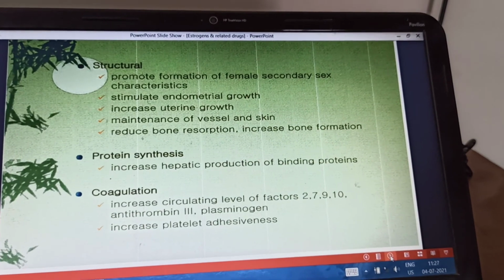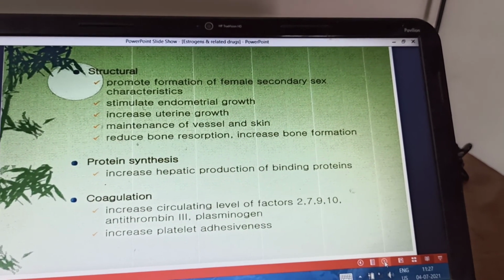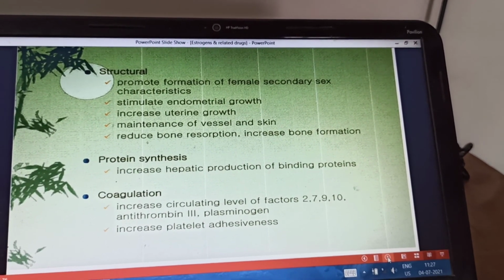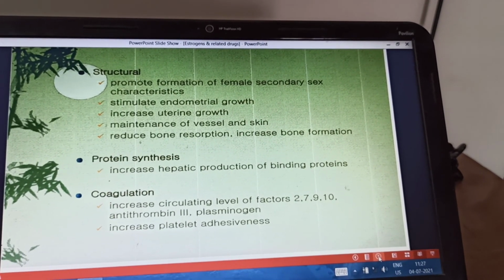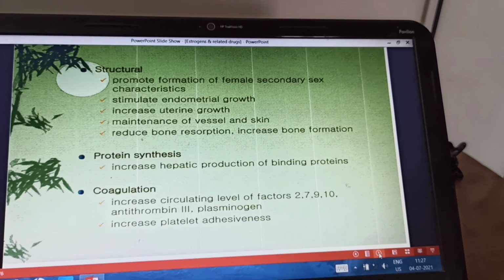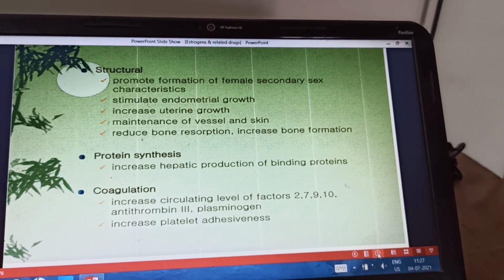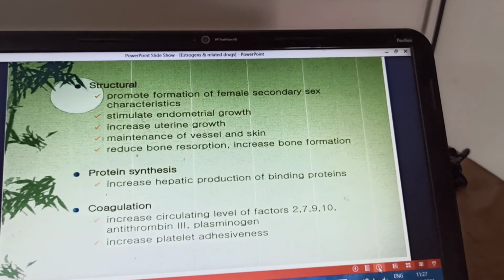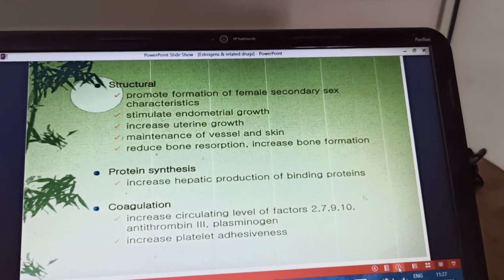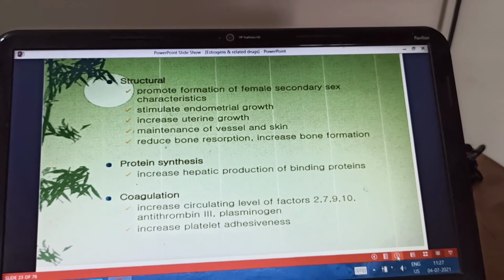So this is an important action on the bone, and it directly regulates the osteoblastic activity and causes bone synthesis and bone formation, brings about the differentiation of the osteoblast, and inhibits apoptosis of the osteoblast. So this is an important action. Then they also lead to the growth of the